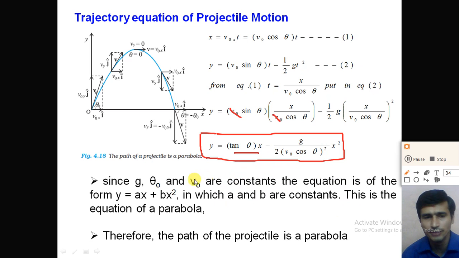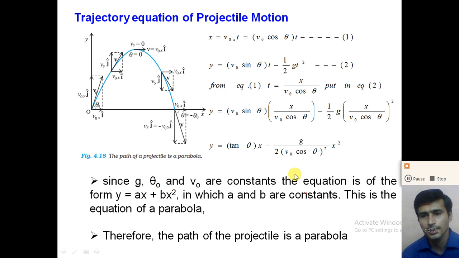So we can say that the equation is in the form y is equal to ax plus bx square, in which a and b are constants, right? So this equation is the equation of a parabola. So we can say that the trajectory equation of the projectile motion is the equation of a parabola, and from that we can say that the path of the projectile is a parabola.